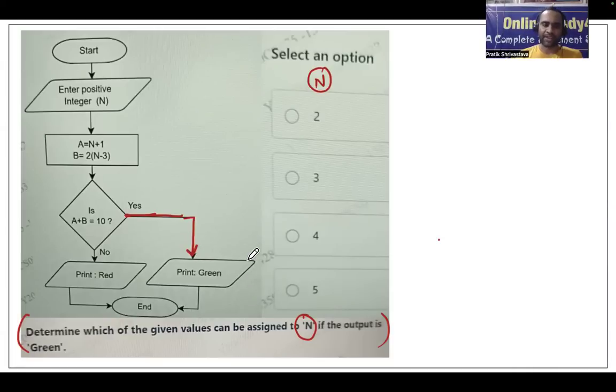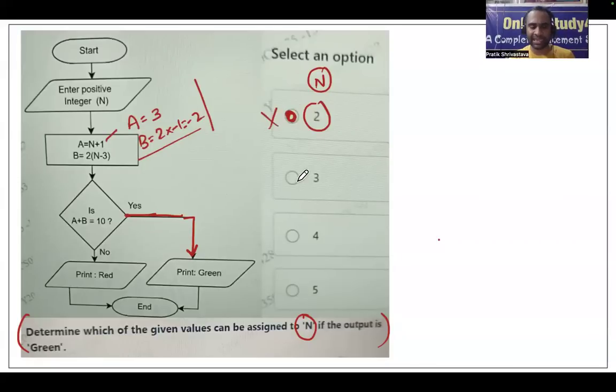Now, a plus b. Let us see, if you keep n as 2, a will become 2 plus 1, which is 3, and b will become 2 into n minus 3, that is 2 into 2 minus 3, which is 2 into minus 1, so it becomes minus 2. So a plus b will become 1. That means it is very clear that 2 is not the answer, and we need some bigger value so that a plus b will be 10. So let us start with a bigger value, that is 5.